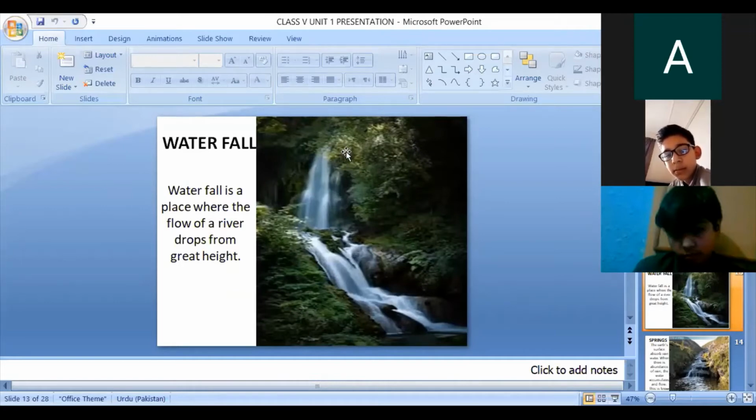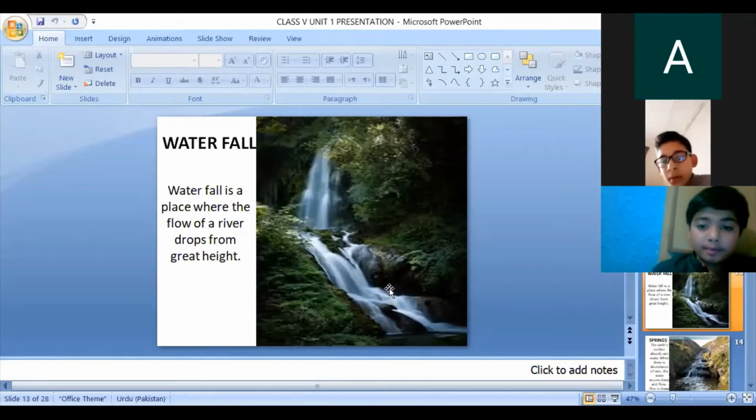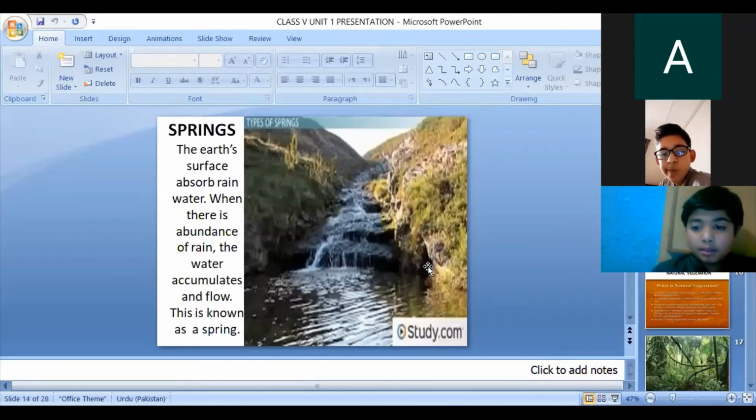It means water falls from a height and flows. A waterfall is a place where the flow of water drops from a great height. There are famous waterfalls in the world: Inga Falls in Congo, Victoria Falls in Africa, and Niagara Falls is also considered a very famous fall in the world. Next is spring. As you see in the picture, these are springs.